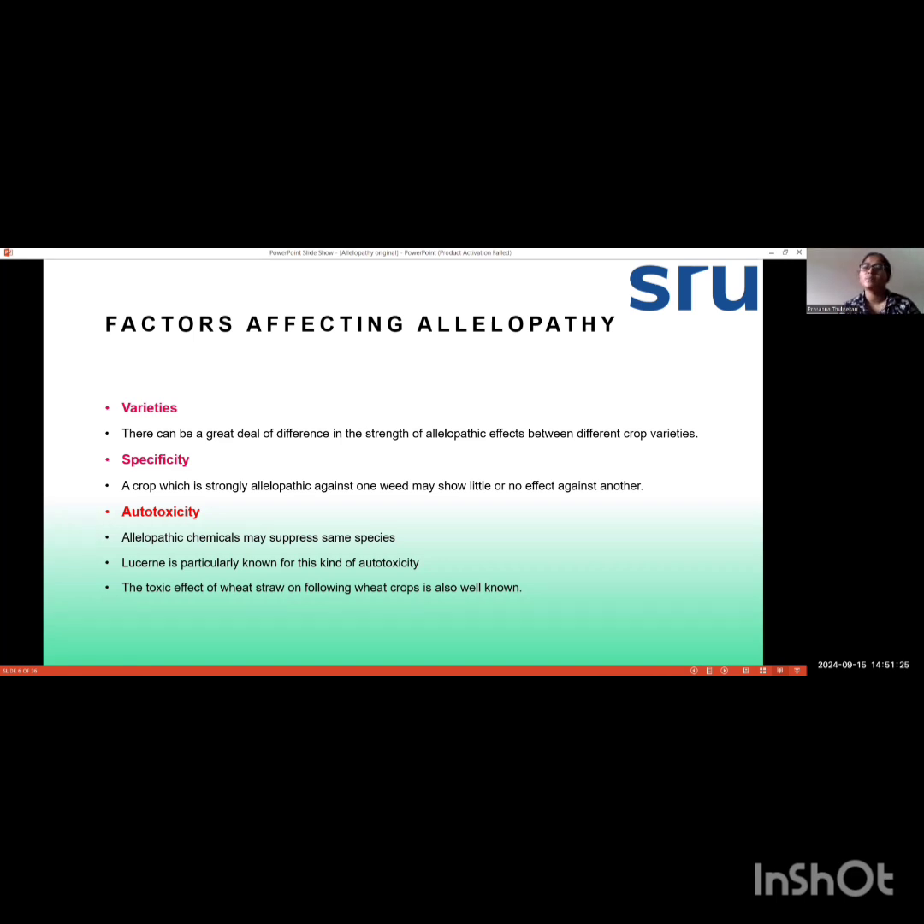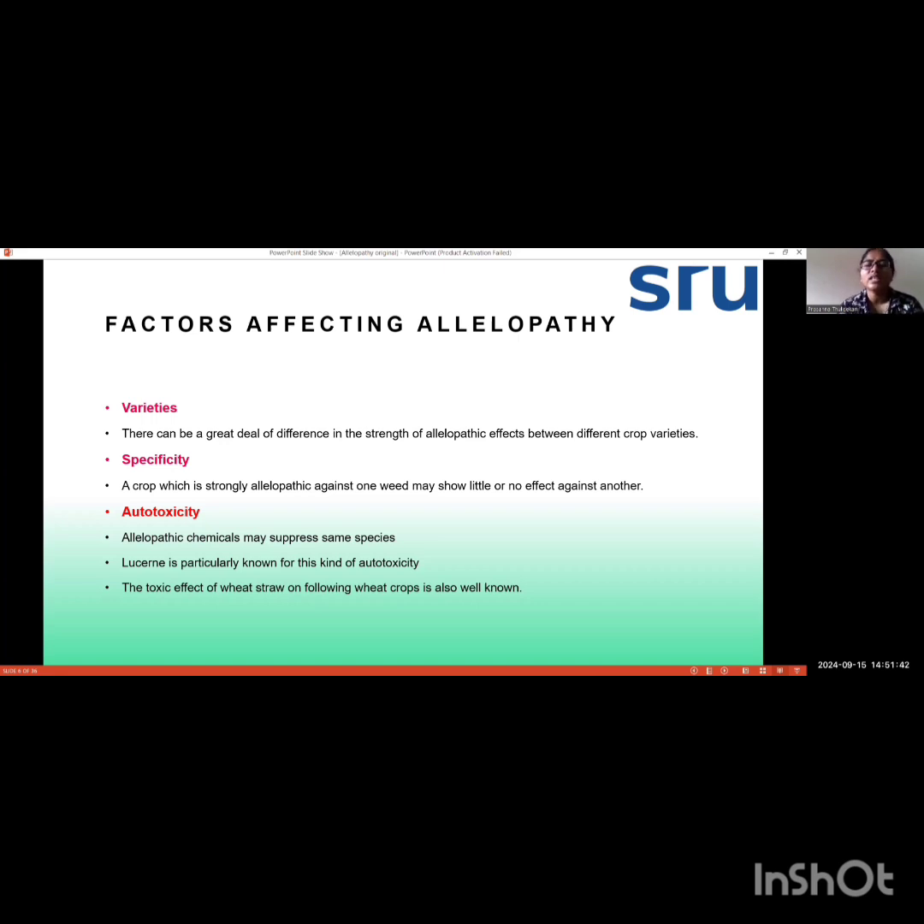And next we come to specificity. Here also, one crop may be strongly allelopathic to one weed, while the other crop may not be strongly allelopathic to the same weed. So it depends on the species also.